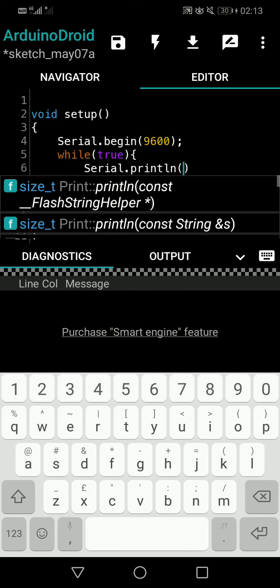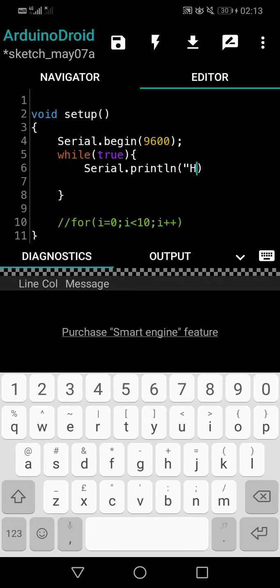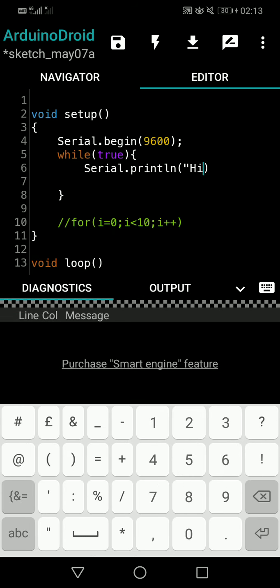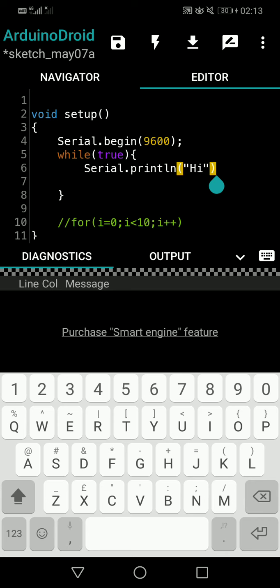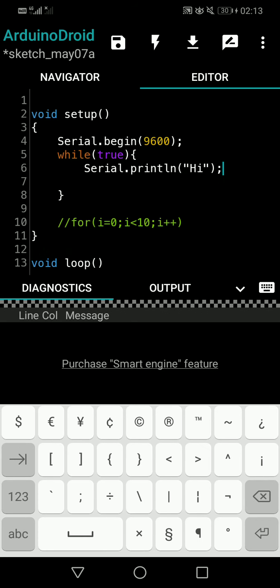Okay, so let's say some text. Let's say hi. Okay, write hi. You write this. Okay, so you know this business. Normally whatever we write within the void setup runs only one time. So if you write a serial println hi inside the void setup, it should run only one time, right?